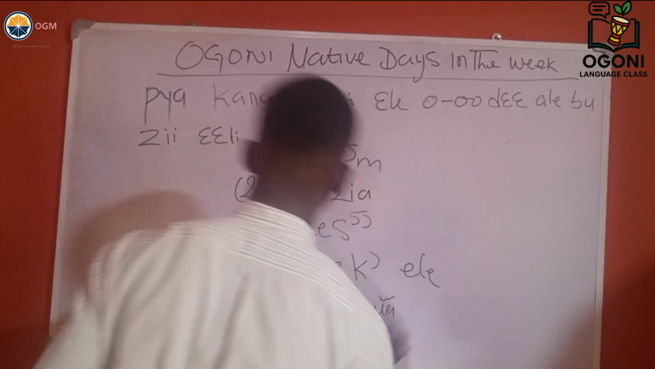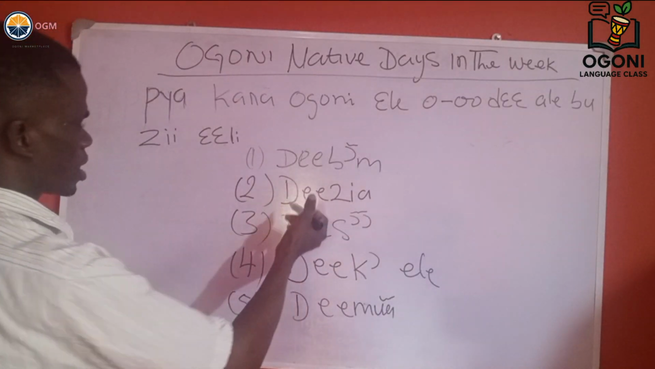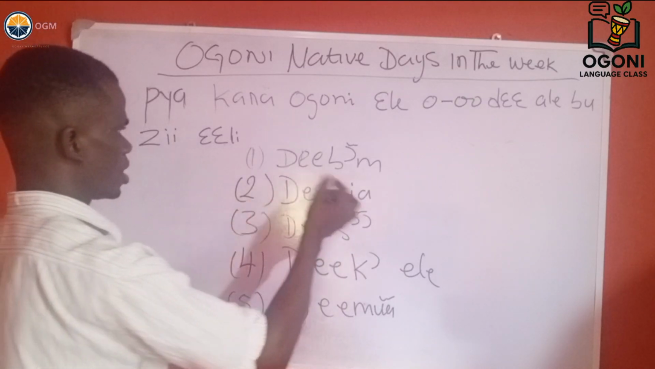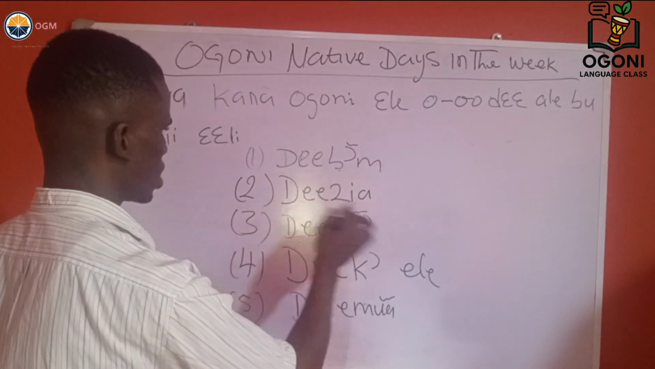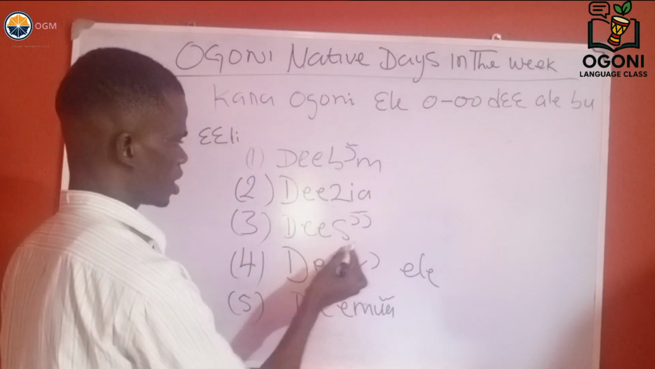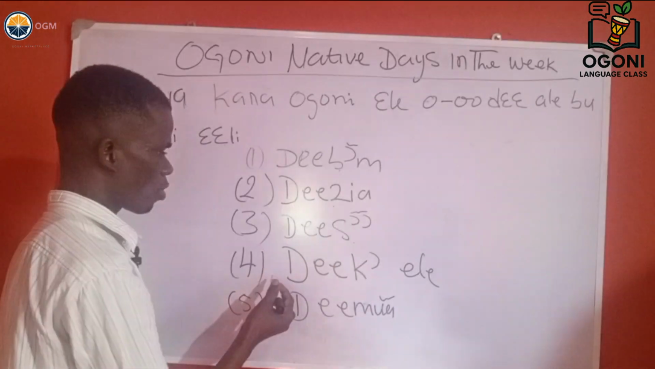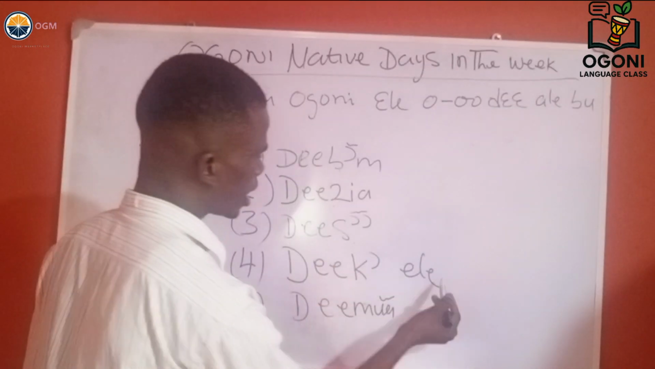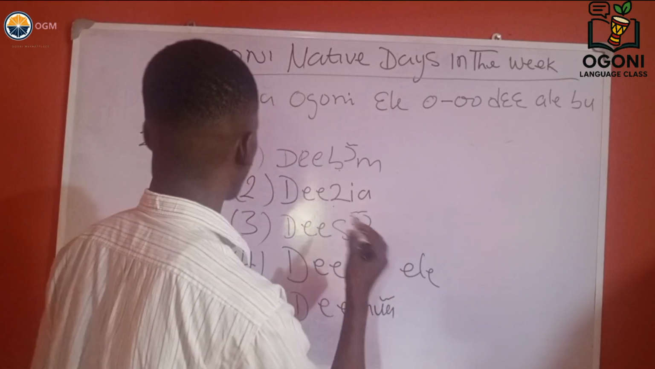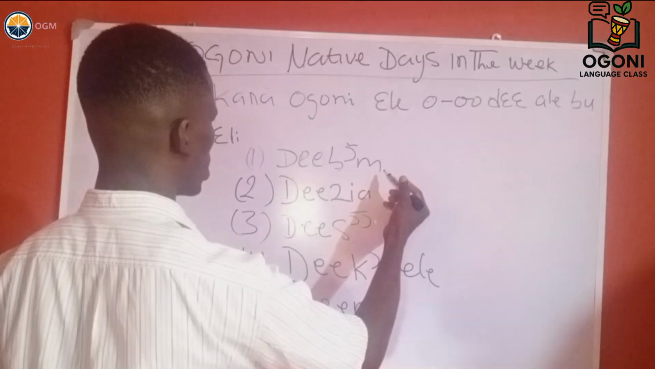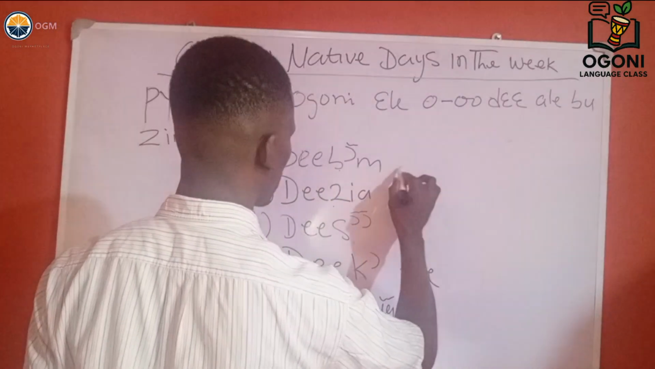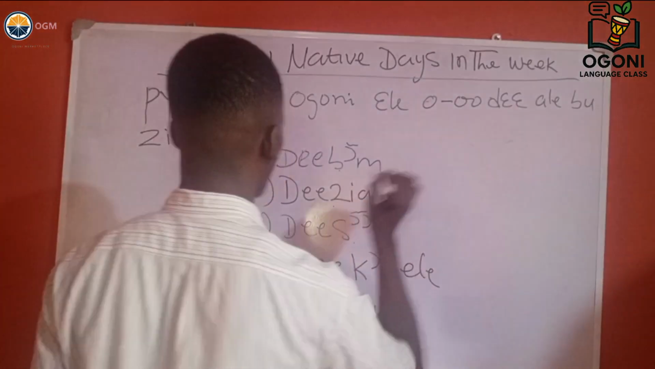So these are the 5 native days in Ogoni. Number 1 is Day Bomb. Number 2 is Dezinha. Number 3 is Day Son. This is the spelling of Day Son. Number 4 we have Deko, Ele. And 5, Day Mua. These days are not just ordinary days. All of them have what they symbolize in the week.